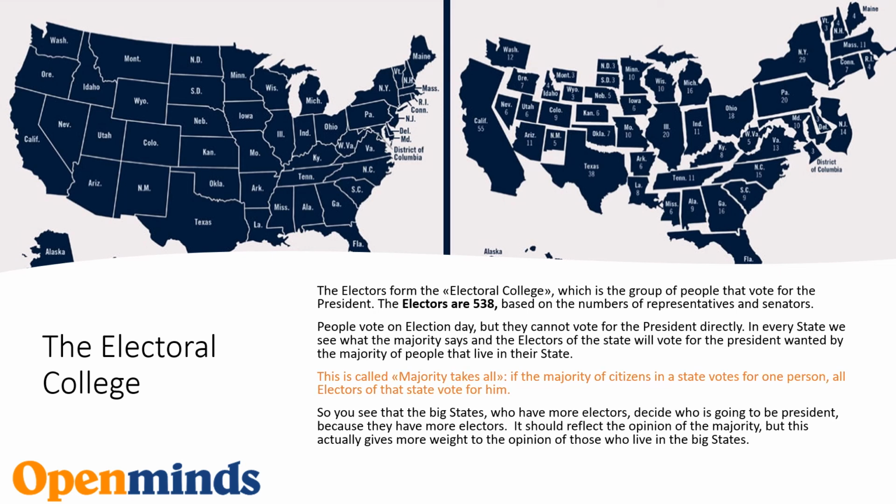This is called majority takes all. If the majority of citizens in a state votes for 1 person, all electors of that state vote for him. So you see that the big states, who have more electors, decide who is going to be president, because they have more electors. It should reflect the opinion of the majority, but this actually gives more weight to the opinion of those who live in the big states.